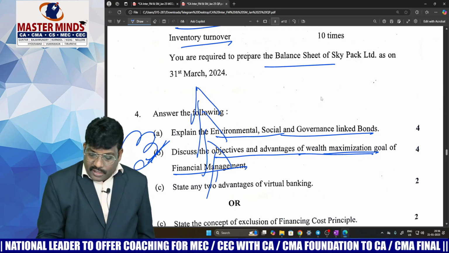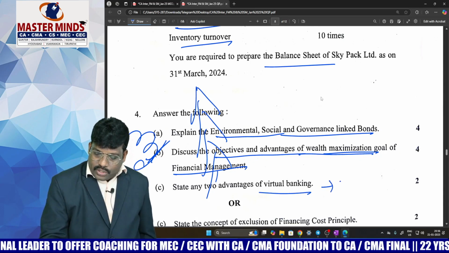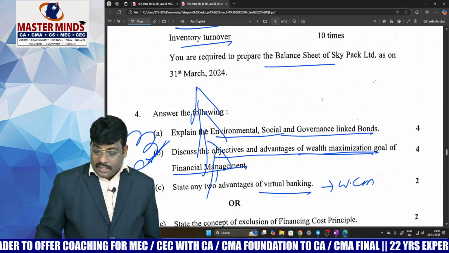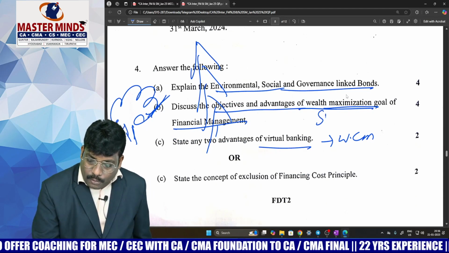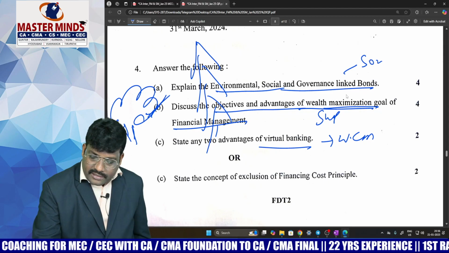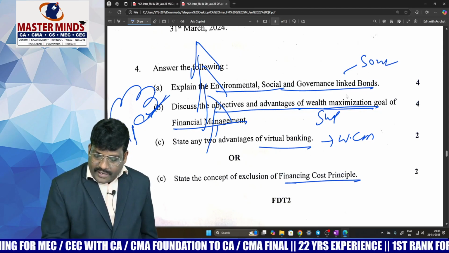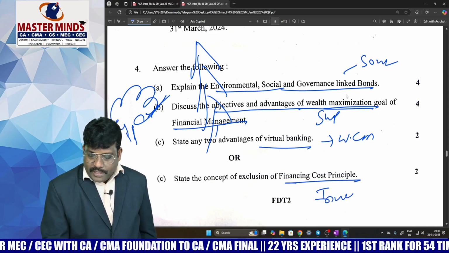Right, thereafter virtual banking, this is a direct question from working capital management, and this is from scope and objective, this is the sources of finance, and this is exclusive of financing cost, this is from investment decision.